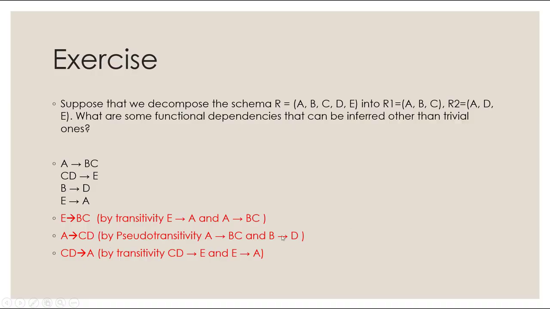If you're not really sure how that worked, you can add C here and here, right? And this implies that BC determines CD, right? So using transitivity between the two, we're able to get A determines CD. So that's using this one. The last one we're able to infer is using these two. CD determines E, E determines A, so that implies that CD determines A using transitivity. There could be more, but these are just